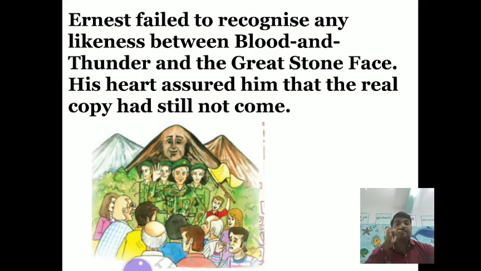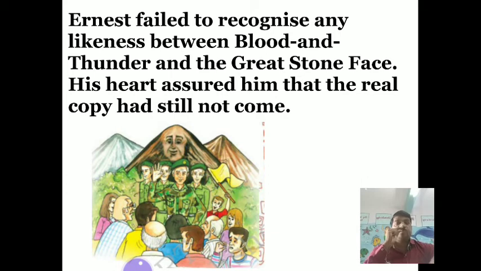Ernest failed to recognize any likeness between Blood and Thunder and the great stone face. As at the time of Gathergold, he asked the question of the great stone face: is that person, Blood and Thunder, who came here, really the great stone face? The face said, "No, he is not. He is not the stone face."